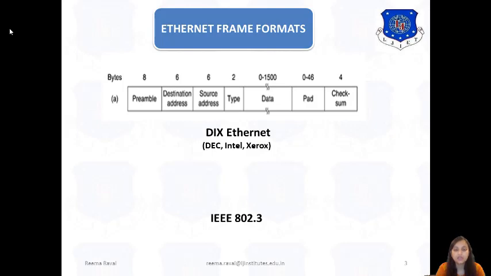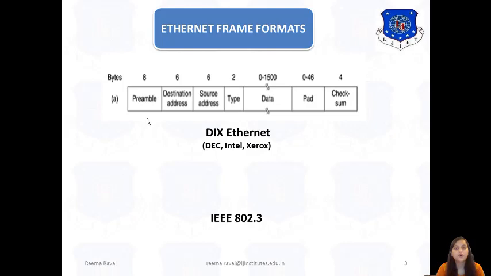As you can see in this frame structure, there are a total of 7 fields. A field is a division or a partition in a particular frame structure, which we have seen in the previous lectures. So here there are 1, 2, 3, 4, 5, 6 and 7 partitions. These are called fields.